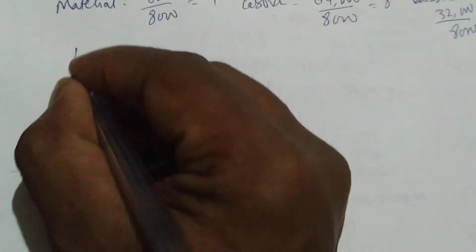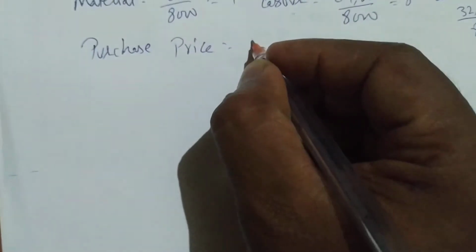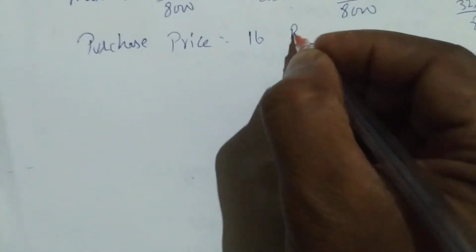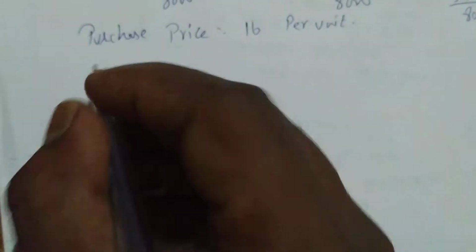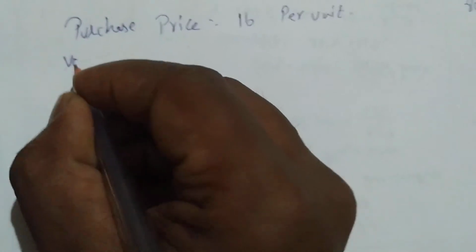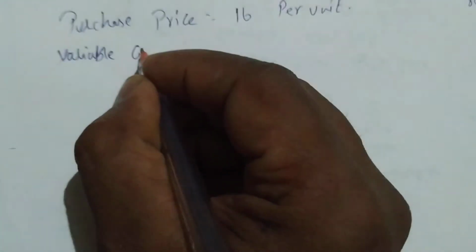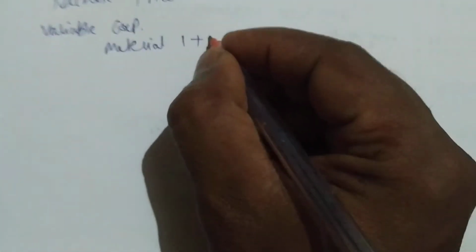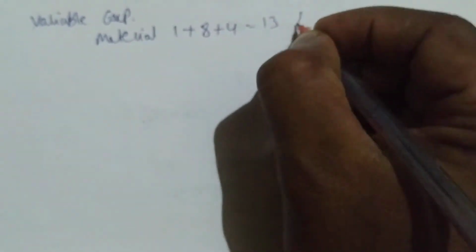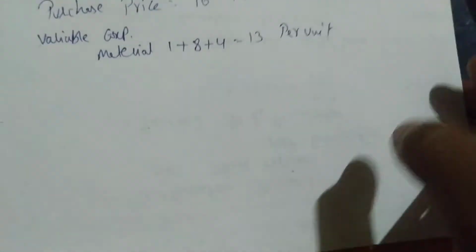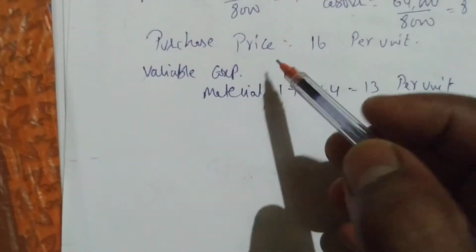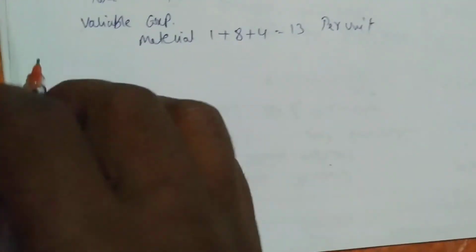So we'll write, purchase price. Purchase price in the question is given as how much? 16 rupees per unit. Okay, next, variable cost, you can say expense. Material we are having 1, plus this 8, plus 4. So how much here? 14 plus 3, 13. 13 per unit we are getting. So what do we have to suggest? Compared to purchase price, variable cost is less. So what will we say to the company?